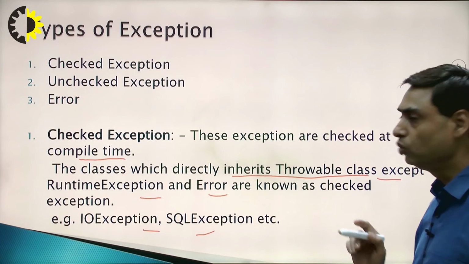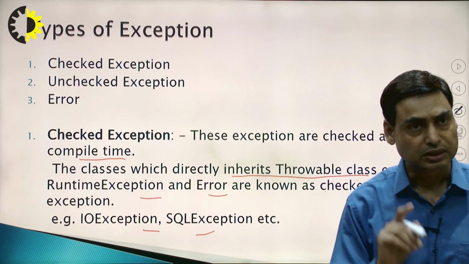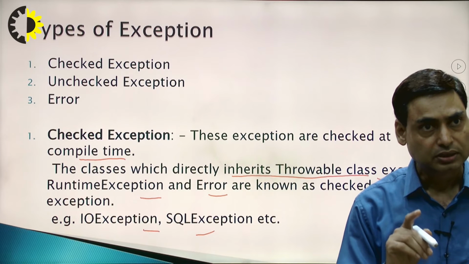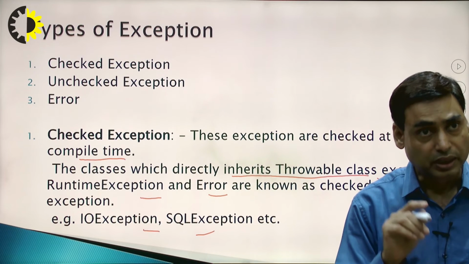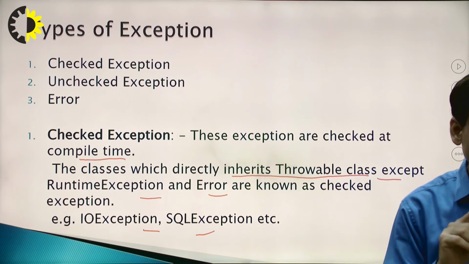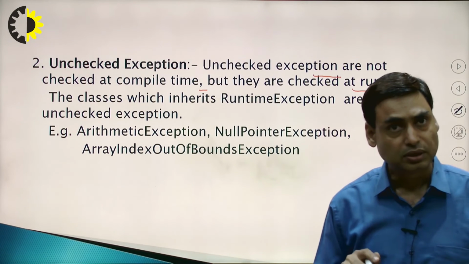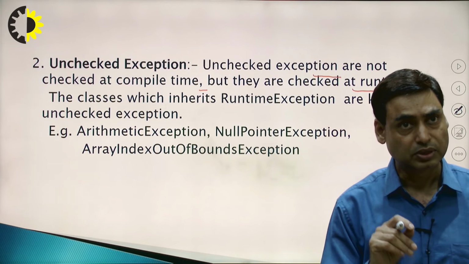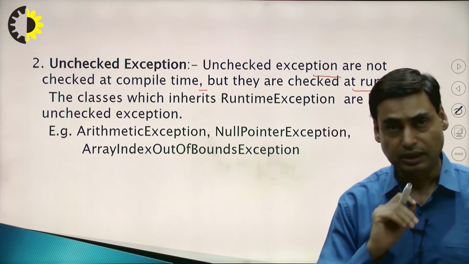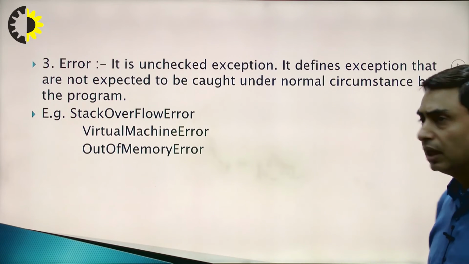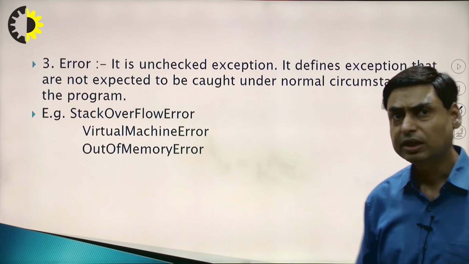So I discussed two categories: checked exception, where the exceptions are checked by the Java Virtual Machine at compile time, and second, unchecked exception, where the exceptions are checked at runtime. The third category is error. Error is also unchecked.